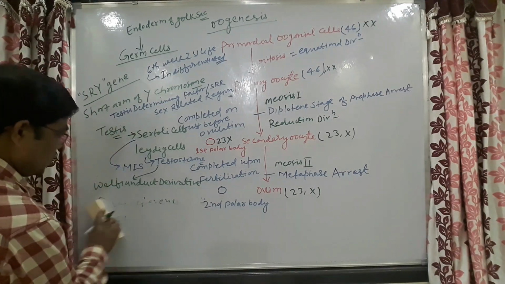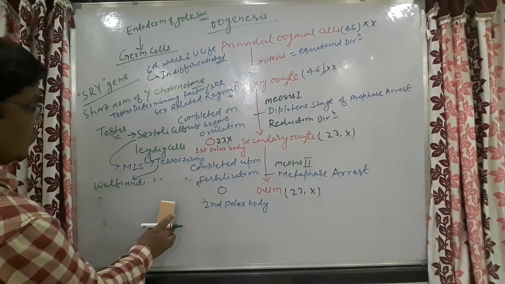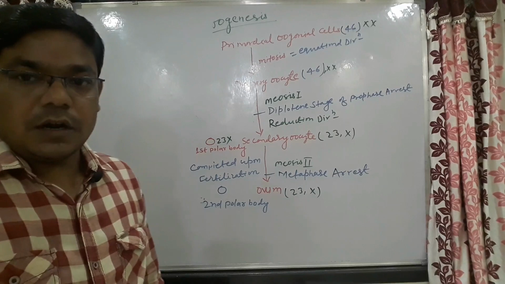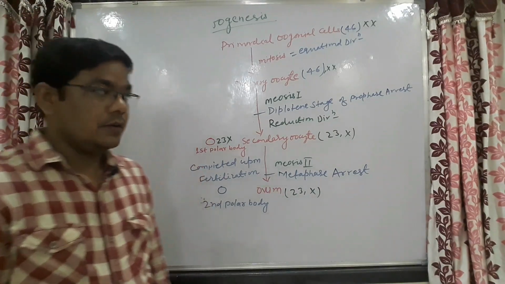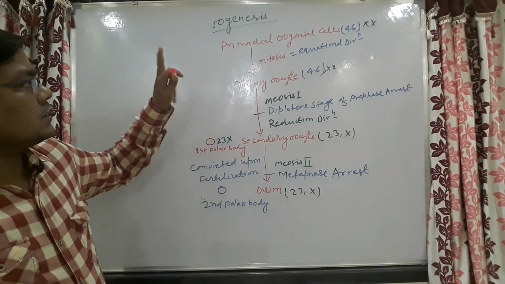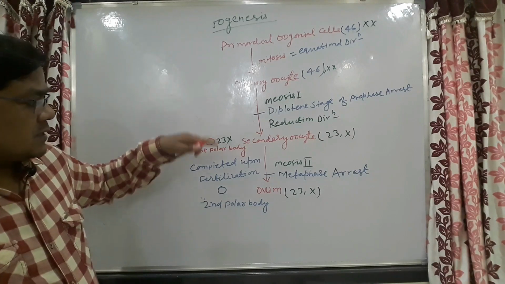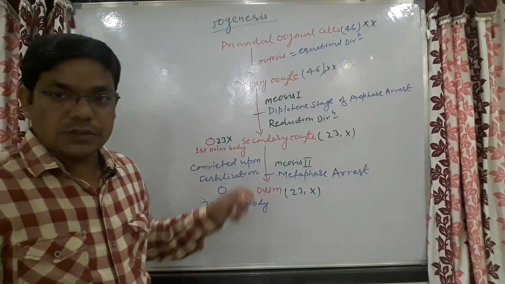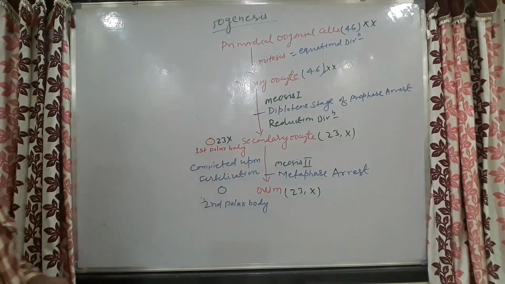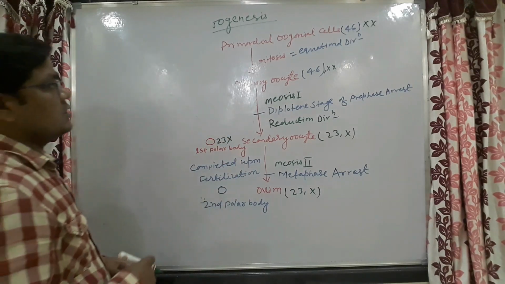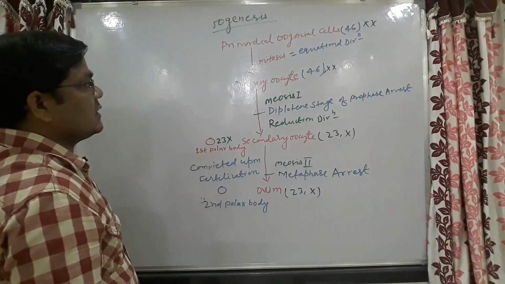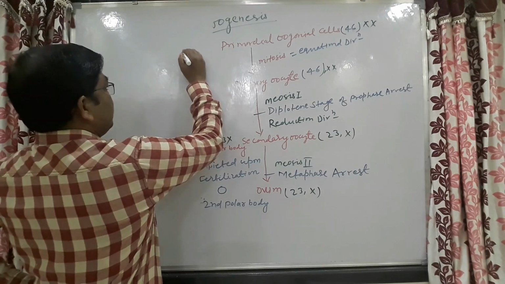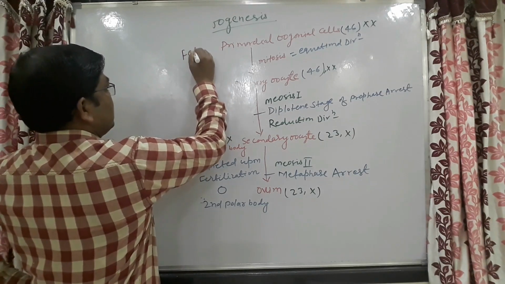So now come to the point of how oogenesis continues. These primordial oogonial germ cells are obviously present inside the fetus.